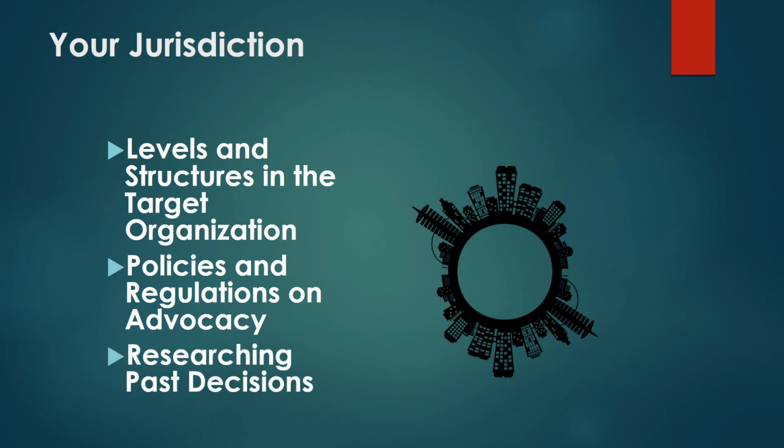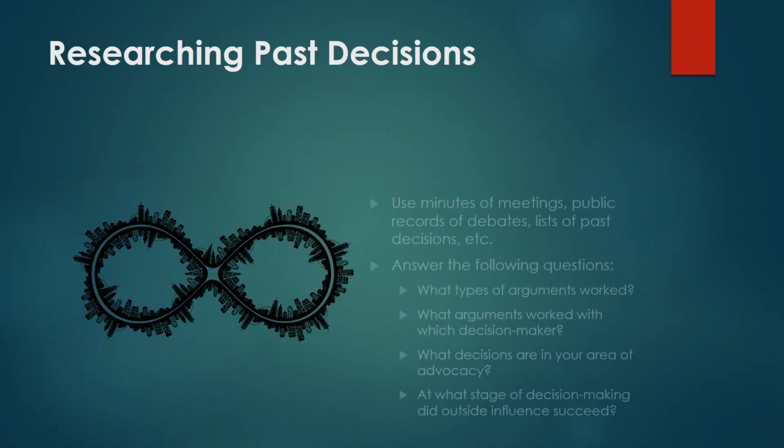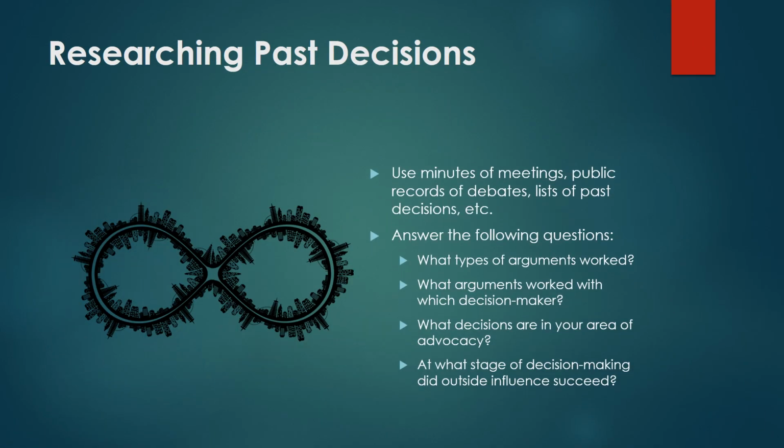We will now look at how to research past decisions. In researching past decisions, use the minutes of meetings, public records of debates, lists of past decisions, and any other source of information in order to answer the following questions. What types of arguments worked? What arguments worked with which decision maker? What decisions are in your area of advocacy? And at what stage of decision-making did outside influence succeed in the past?